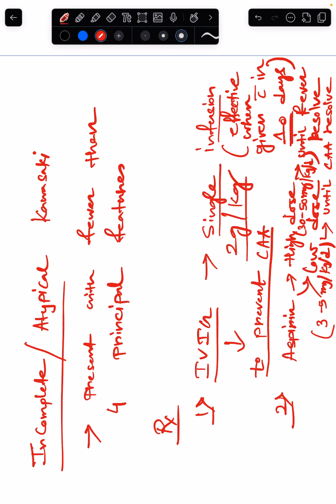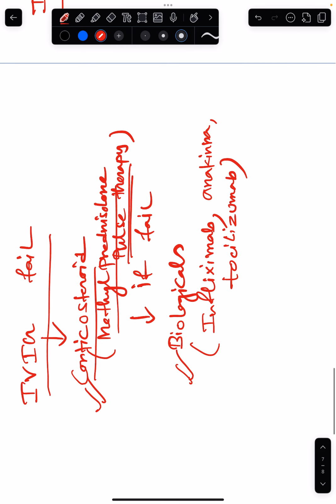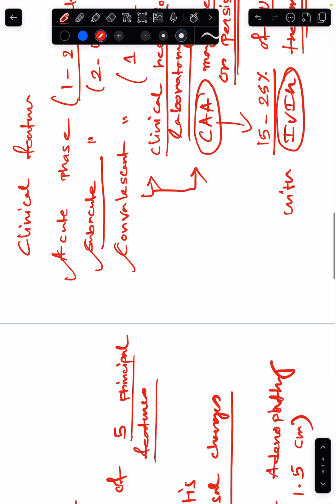And aspirin you give at high doses initially until the fever resolves. High dose means 30 to 50 mg per kg per day, and low dose is 3 to 5 mg per kg per day, until the CAA resolves. That is antiplatelet therapy. Initially aspirin at high dose is anti-inflammatory. At low dose, it is an antiplatelet drug. IVIG you give as a pulse therapy. Corticosteroid, methylprednisolone, you also give as a pulse therapy. Biologicals: infliximab, anakinra, and tocilizumab. So that is about Kawasaki disease.